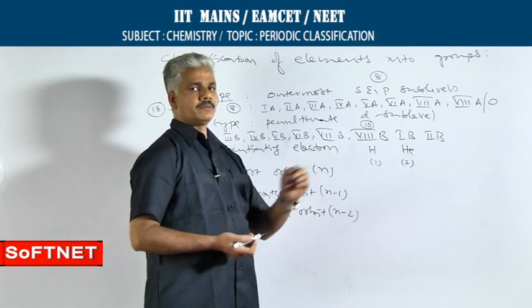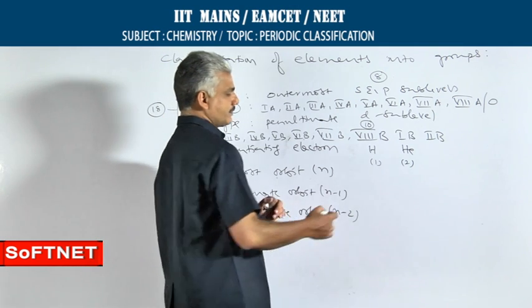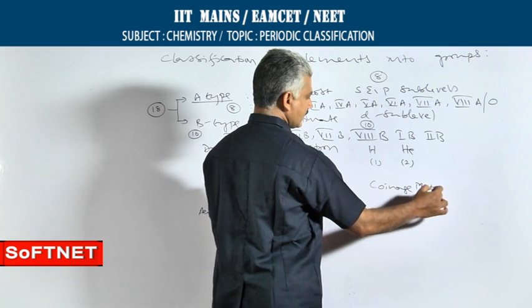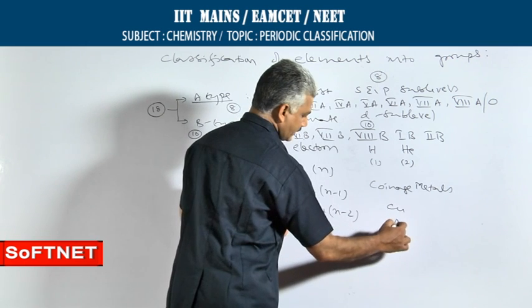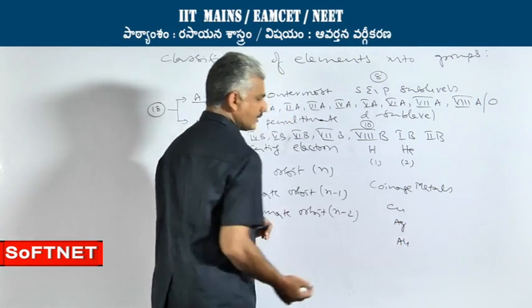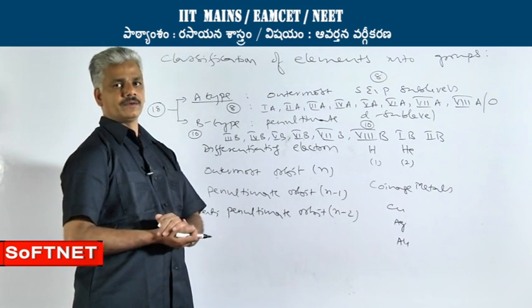Only 1B group elements are given a specific name, called coinage metals. The elements present in 1B are copper, silver and gold. These 3 metals were earlier used in the making of coins.